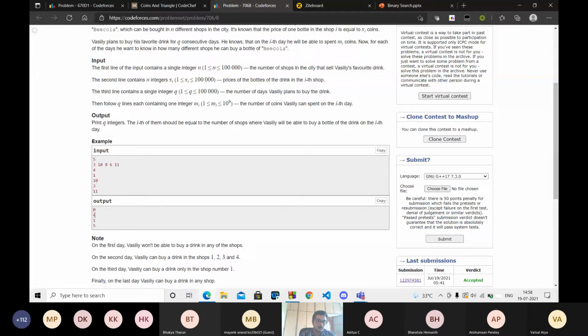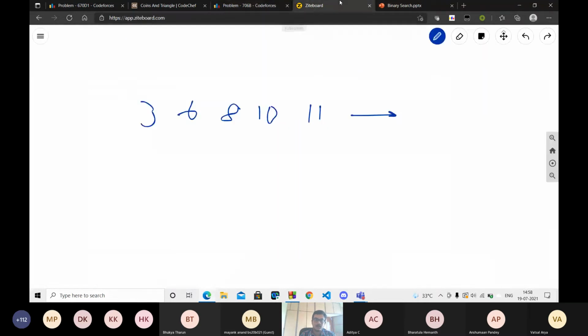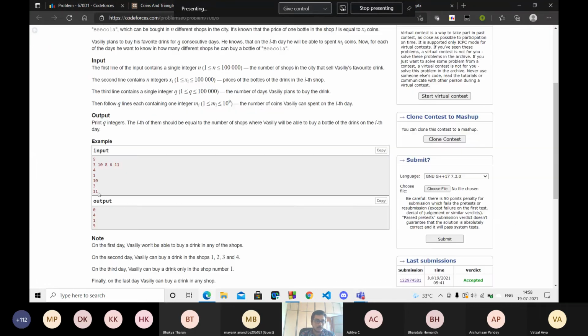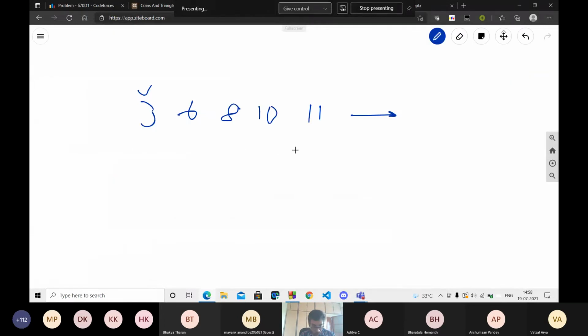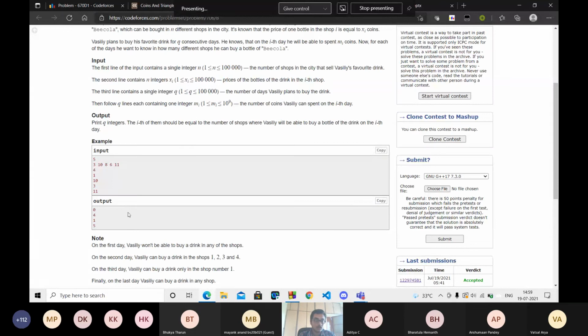For the third day, he has 3 coins. He can only buy from this one shop. He cannot buy from any other shop. And on the fourth day, it's 11, so he can buy from all the shops. So the answer is 5.